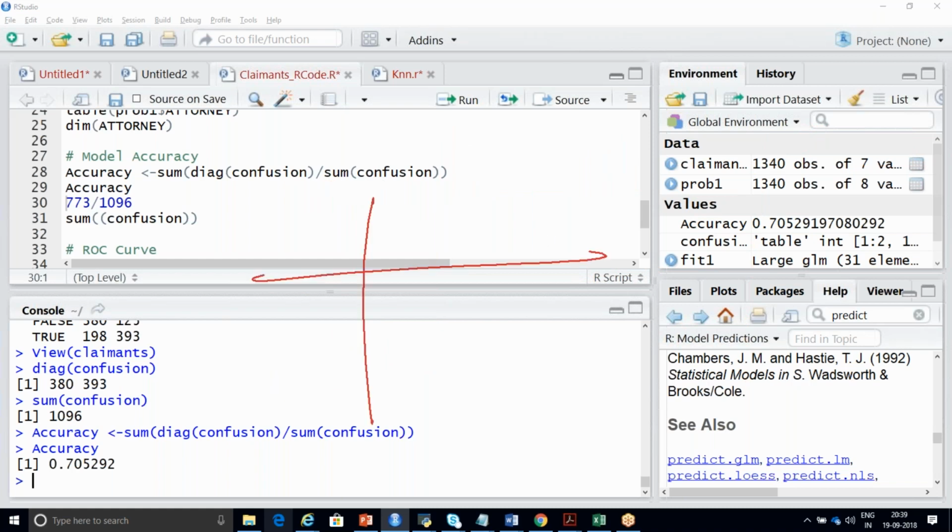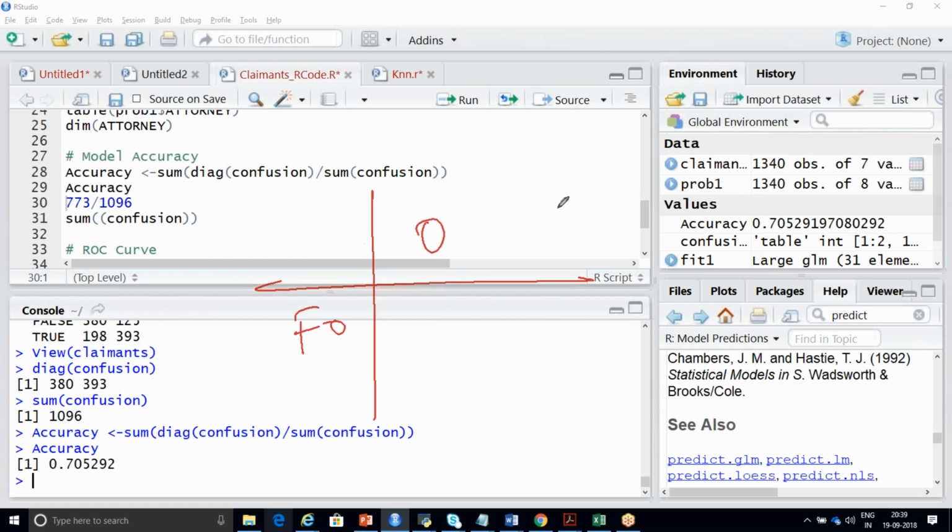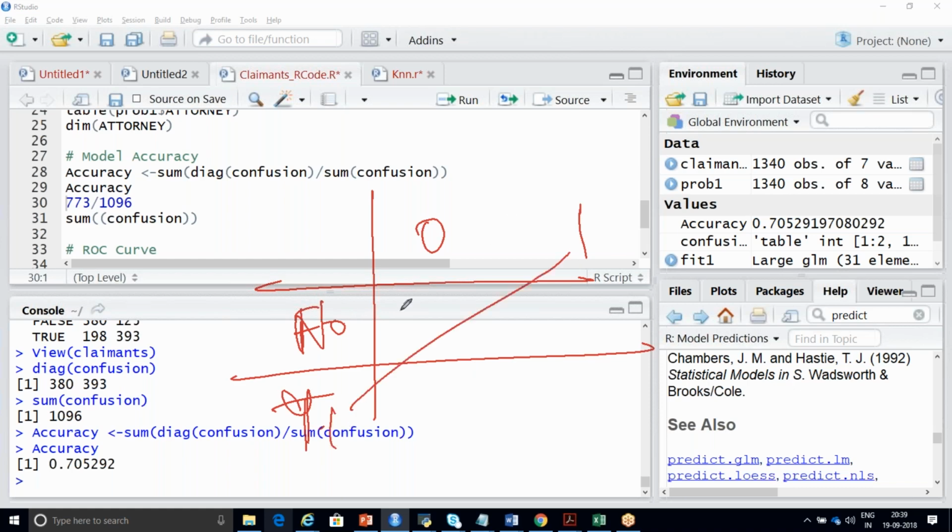See, it is simple understanding. False means 0, true means 1. There is no rocket science behind this. If it is no, 0. If it is yes, 1. That's it. This is correct. This is wrong.